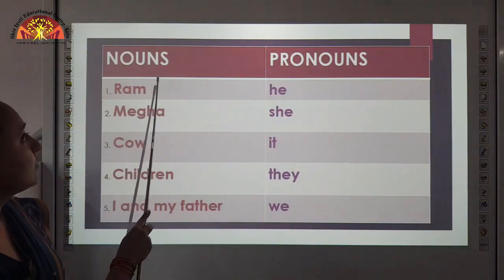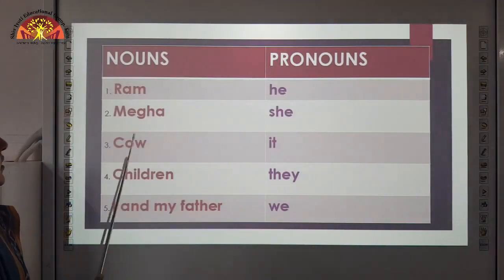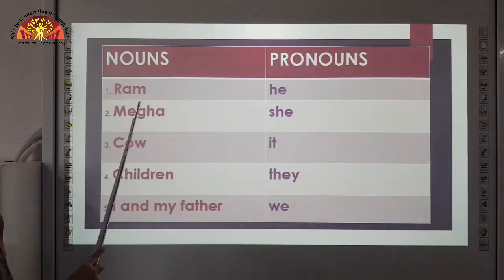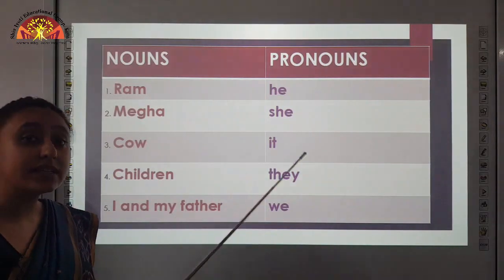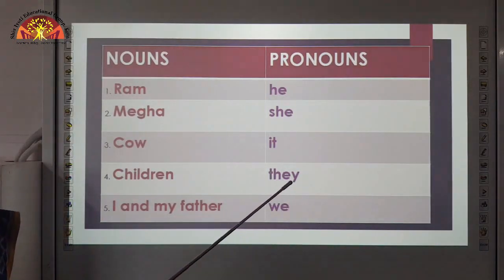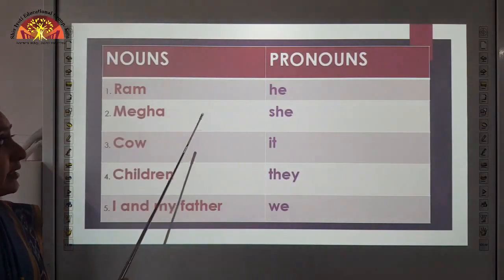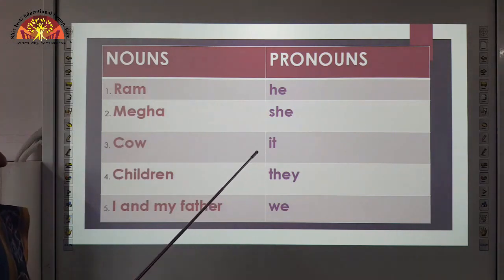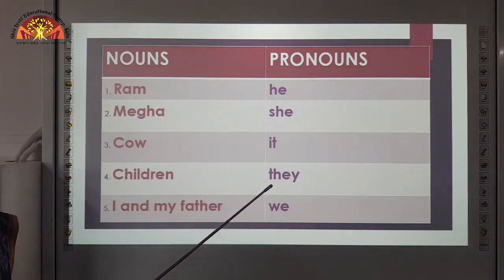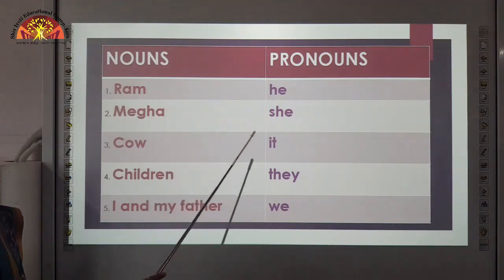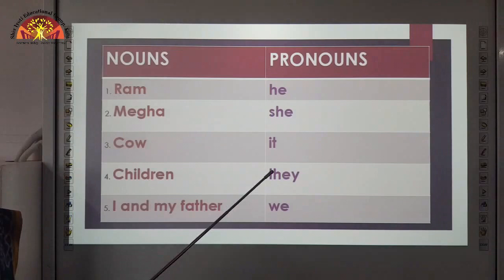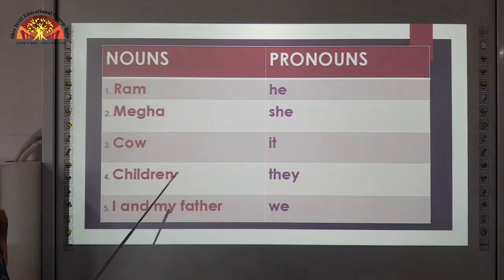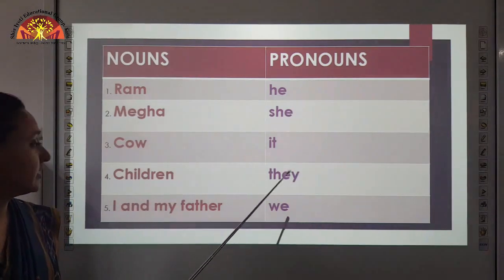Let's learn more nouns and pronouns. Here you can see the table. It is of nouns and pronouns. Ram. Who is Ram? Ram is the name of a boy. So the pronoun we use to replace boy is he. Megha is the name of a girl, and the pronoun we use to replace the girl is she. Cow. Cow gives us milk. Cow is the name of an animal. So the pronoun we use to replace cow is it.